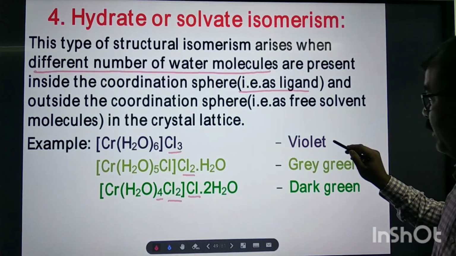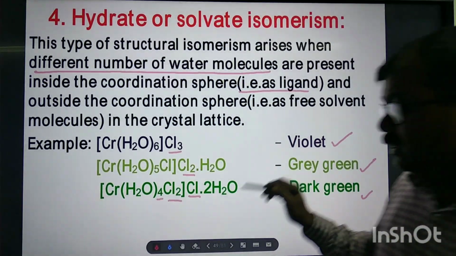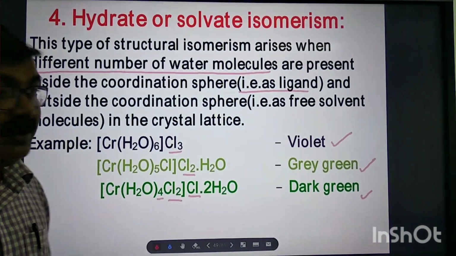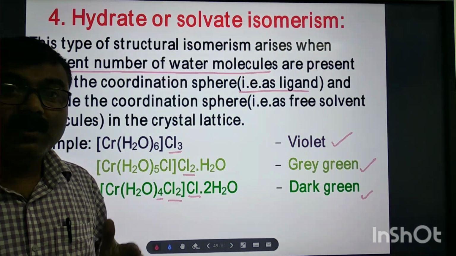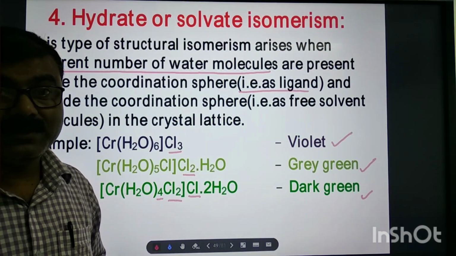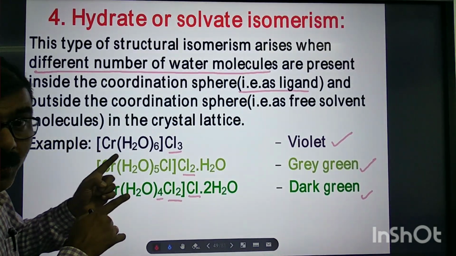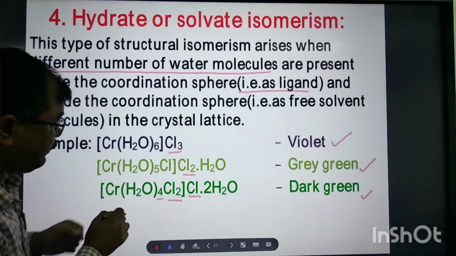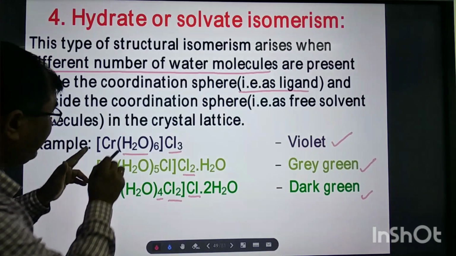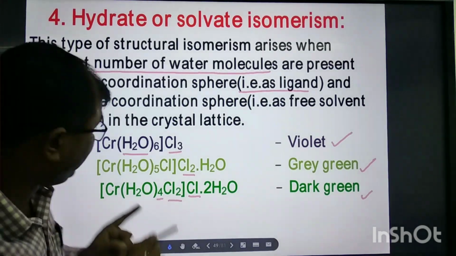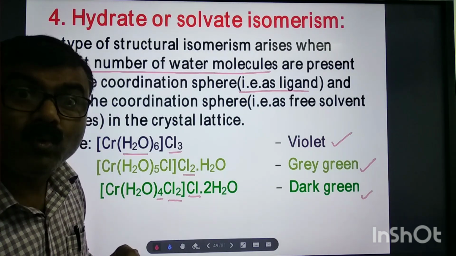That is why they have different properties. You see, this compound is violet, this is grey green, this is dark green. Now, what is the main reason that these compounds show structural isomerism? The main reason is the different number of water molecules in each case. Here, 6 water molecules are acting as ligands, all directly connected with the chromium by coordinate bonds.